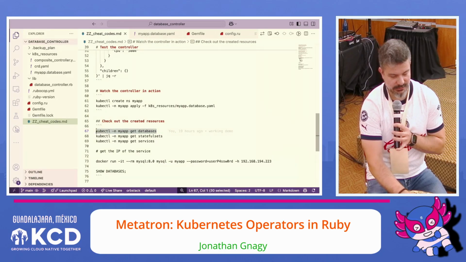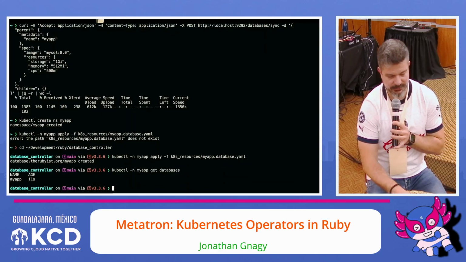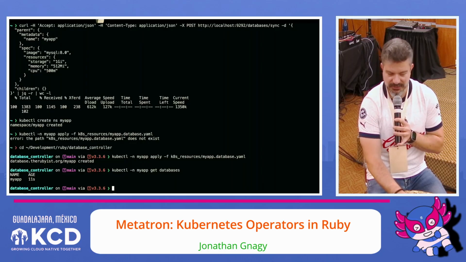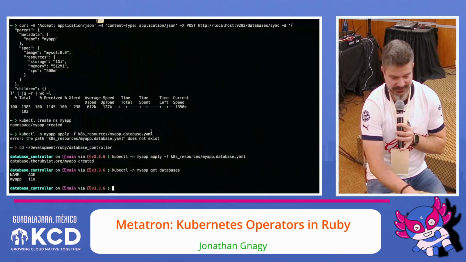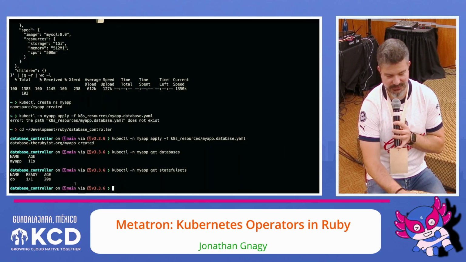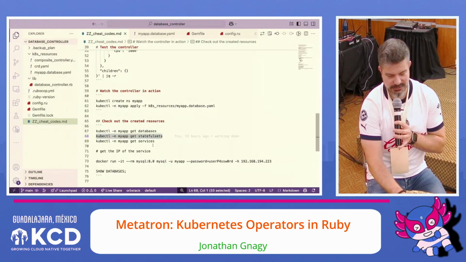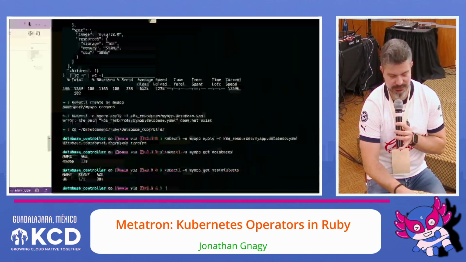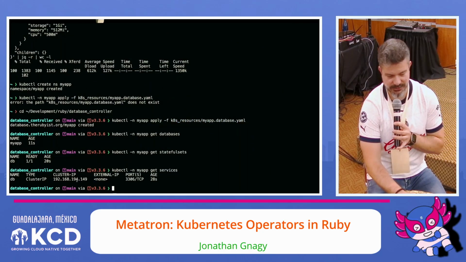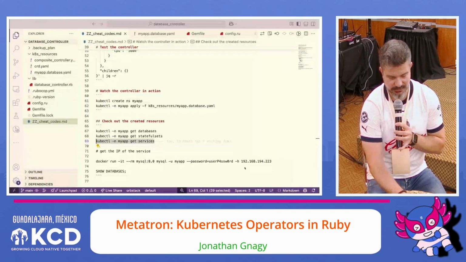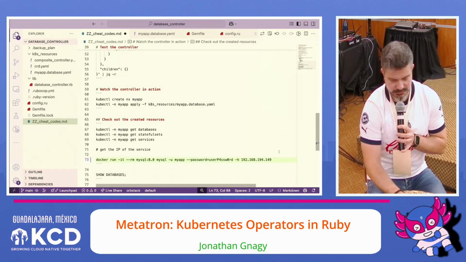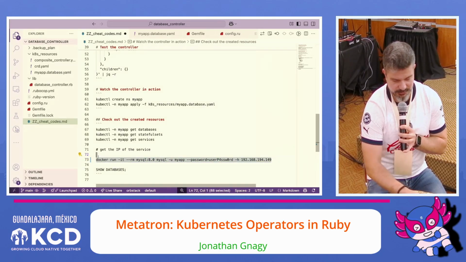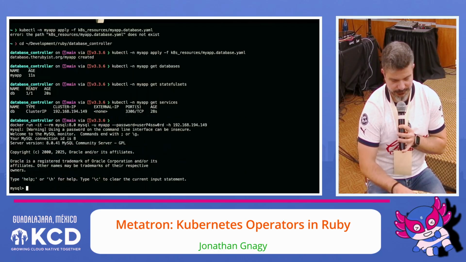Let's grab this. We can ask Kubernetes about databases. There's one. Not very informative, but it exists. And now we can check for stateful sets. This is where we should see a database that's ready, and it's 20 seconds old. And we can finally check the service. And we need the service because I'm going to grab the IP, and I'm going to use this to actually connect. I'm going to launch a Docker container,